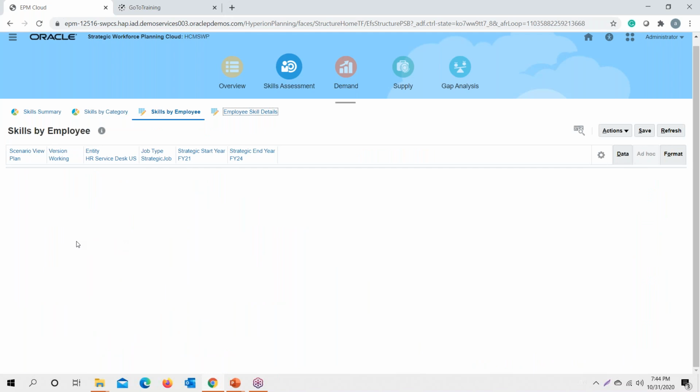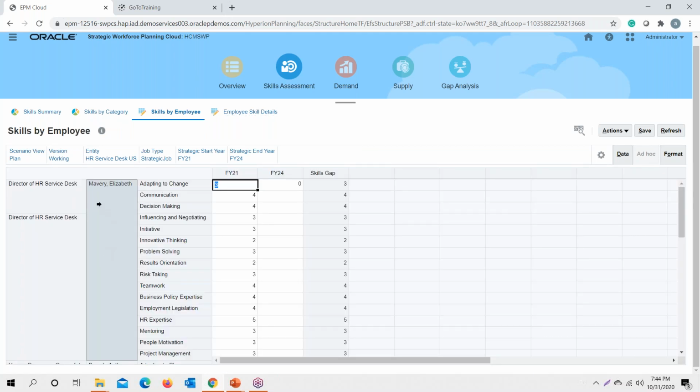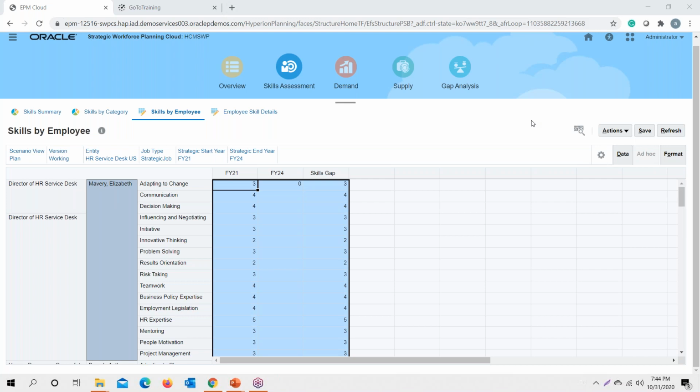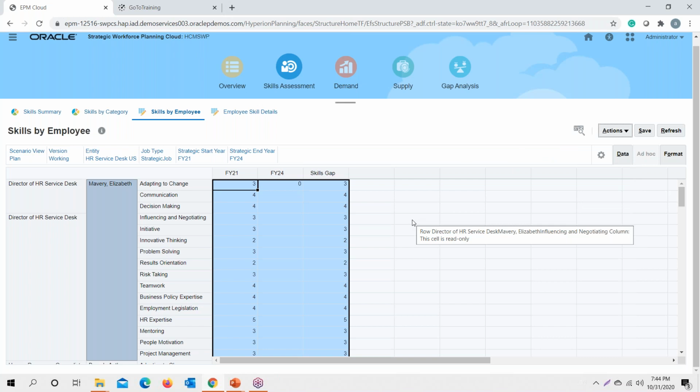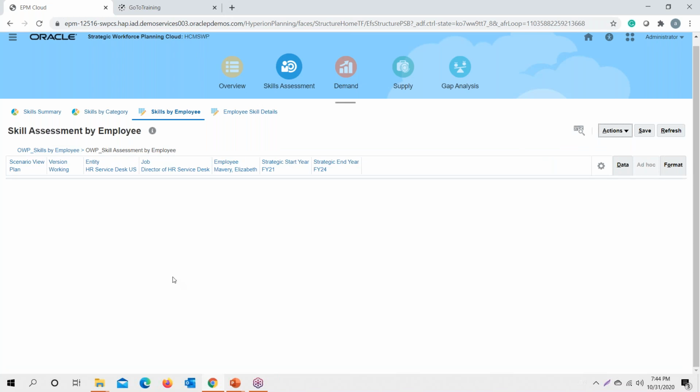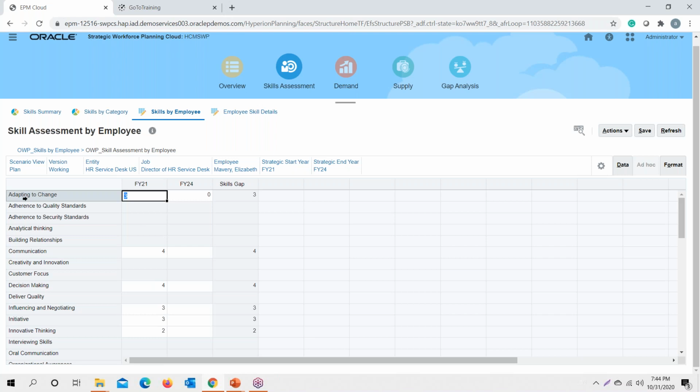So how do we provide this information? Let me select one of the employees. I click actions and then click skill assessment to provide the rating for this particular employee based on the various skill sets that are aligned or have a valid intersection. Say this employee currently has a rating of 3 and my highest rating point is 5. Similarly, all my highest rating points are 5, so I am rating from 1 to 5, and these are the ratings which I have provided to this particular employee. The lowest being 1 and the highest being 5.